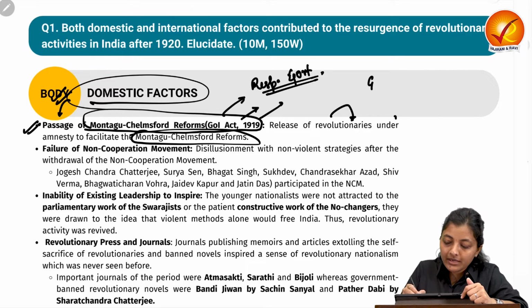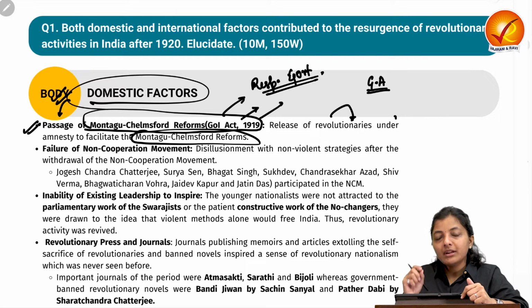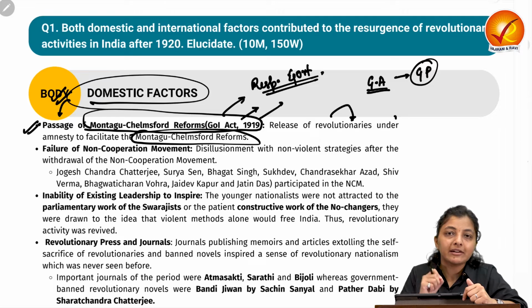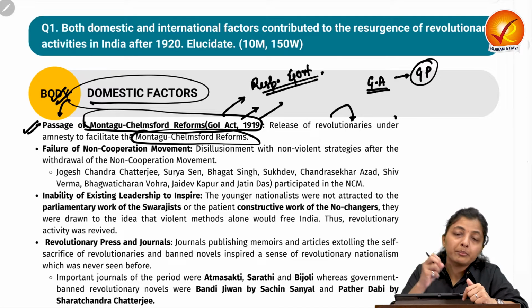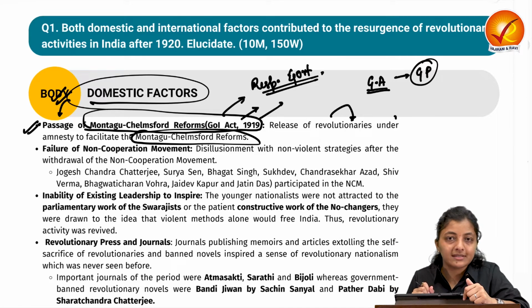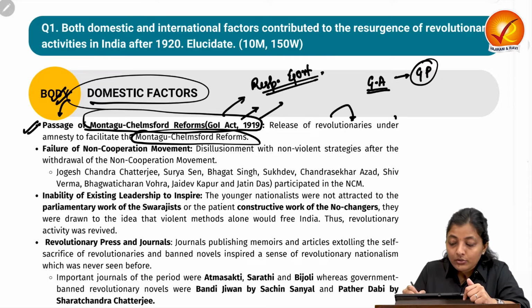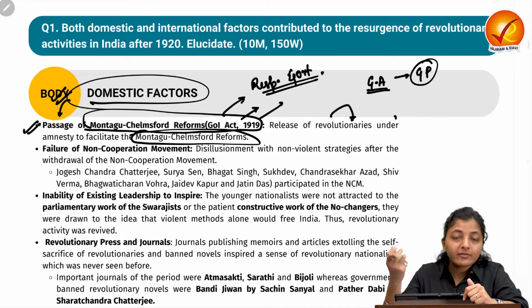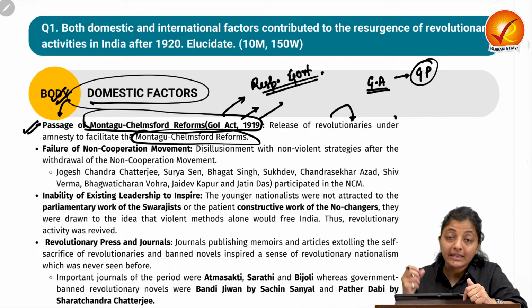Now, what is general amnesty? General amnesty is the general pardon given by the government to people who were imprisoned for political offences.